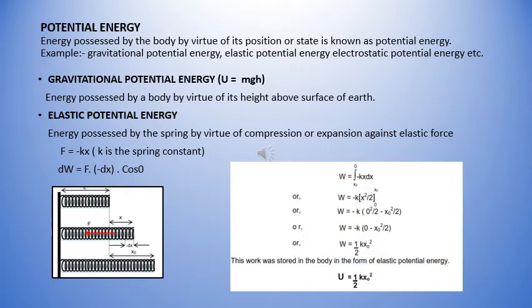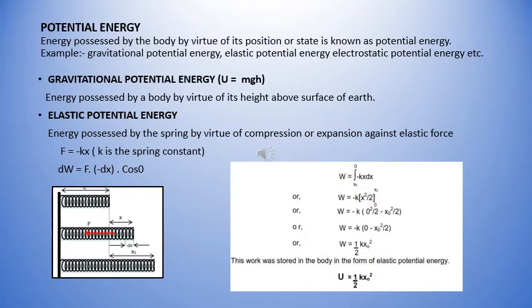As you see in the diagram, there is a spring of length L. Let the spring constant of the given spring be K and let the final length to which I increase it be X naught. So the elastic potential energy of the spring will be equal to the work done by the spring in regaining its original length.